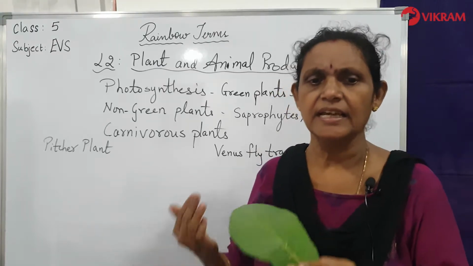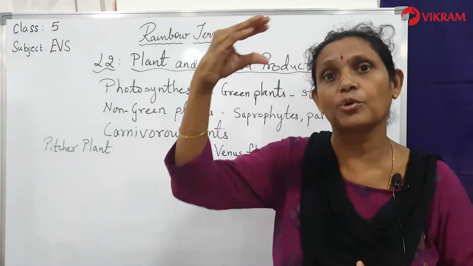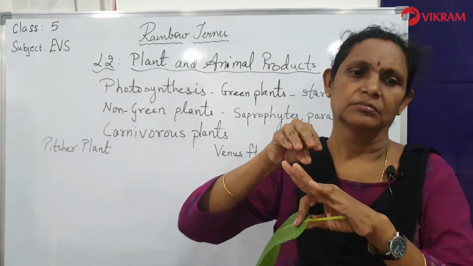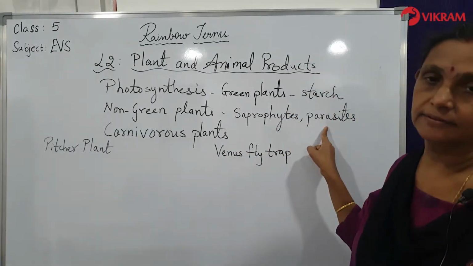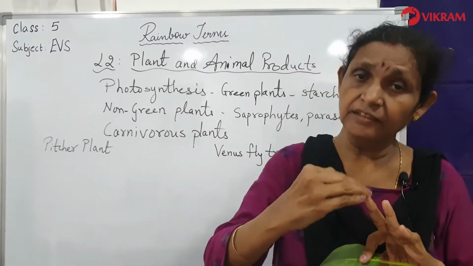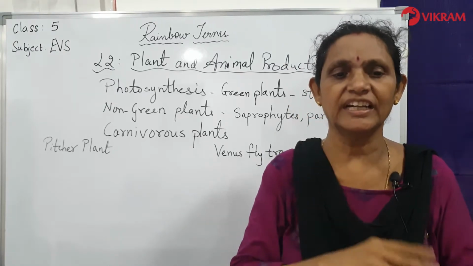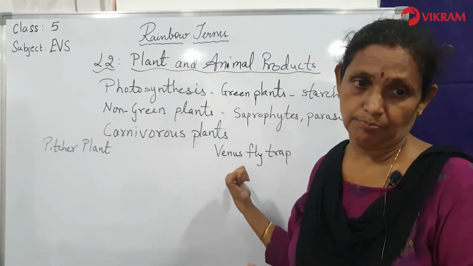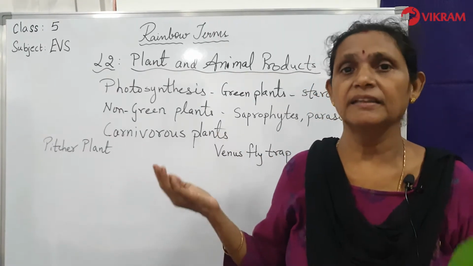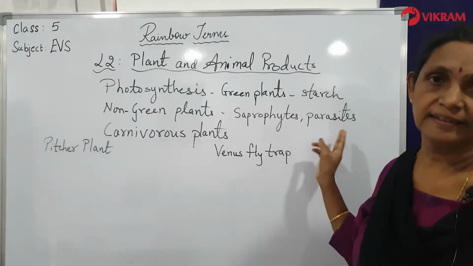The next variety: some plants depend on other living things. That means if a plant is growing, on that living plant another small plant will grow. They are called parasites. These parasite plants will not make their own food. They will eat the food of the other living plant and they grow on that. So, there are two varieties of non-green plants which do not produce their food, but they can live also. These are saprophytes and parasites.